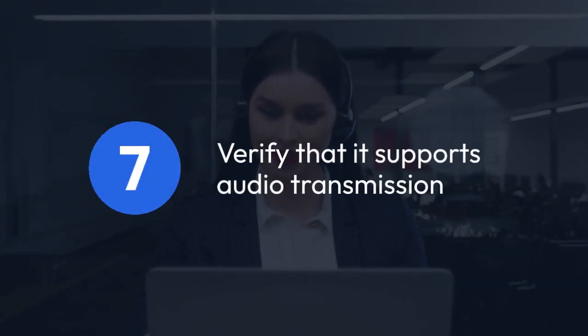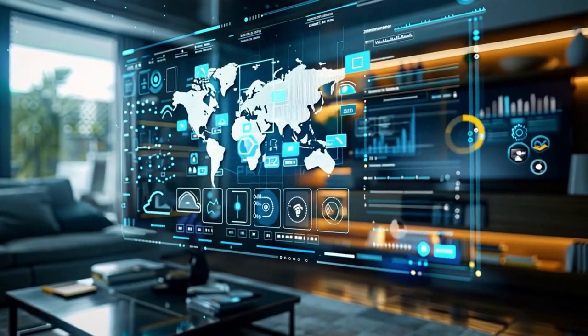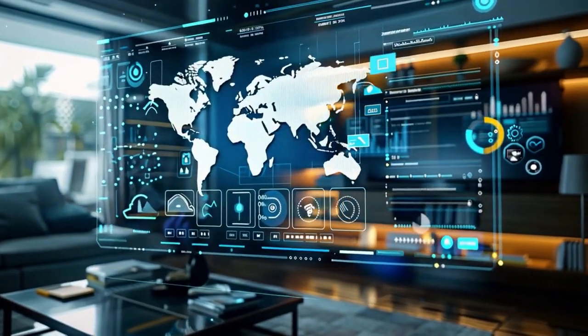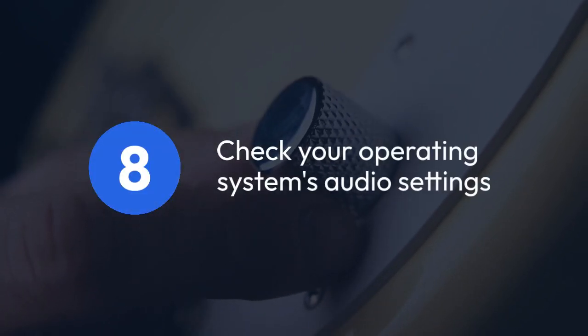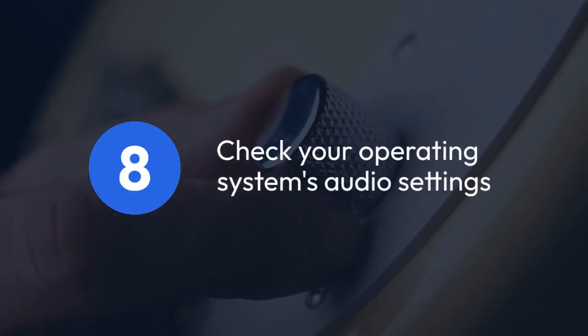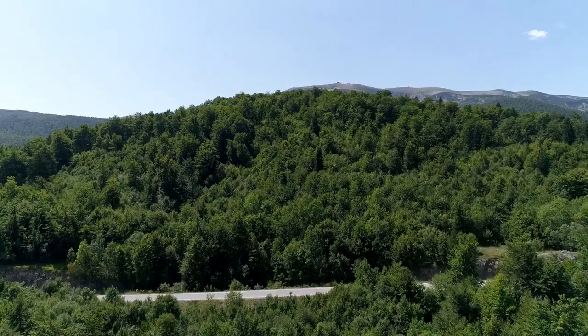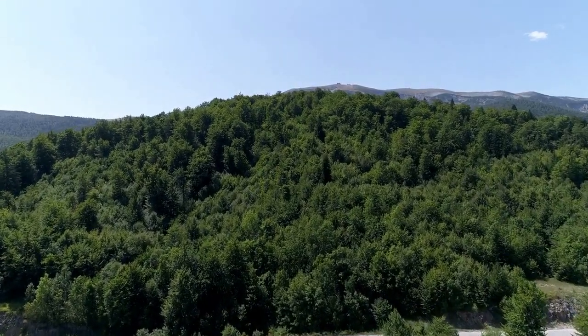7. If you're using a USB-C connection, verify that it supports audio transmission. Some USB-C cables and ports only transmit video data, not audio. Check your cable and port specifications to ensure they're supporting both video and audio over USB-C. 8. Check your operating system's audio settings for any unexpected configuration changes. For example, in Windows, look for an option called Spatial Sound, which might be affecting how the audio is processed.